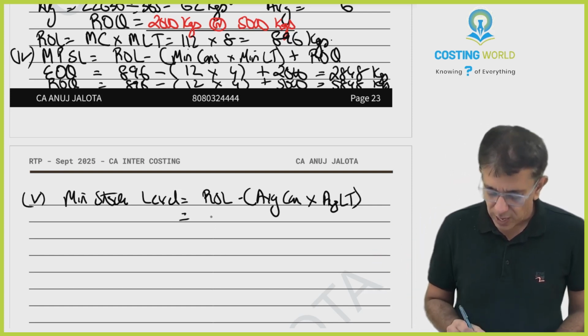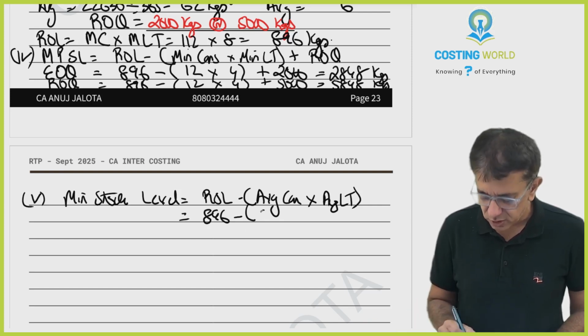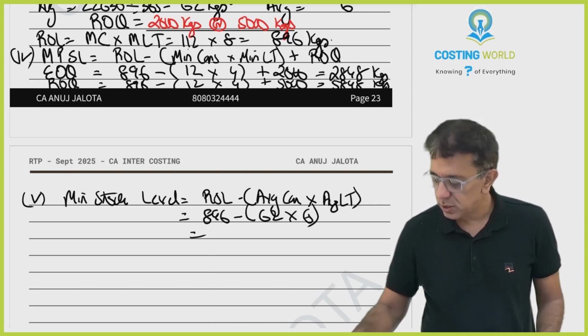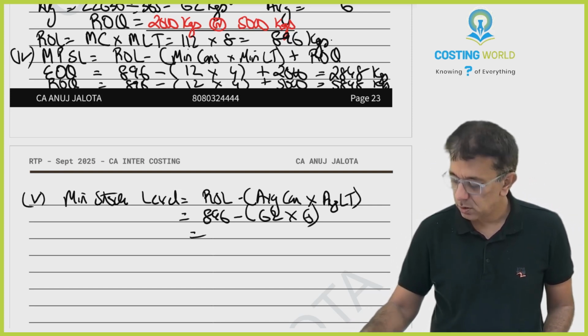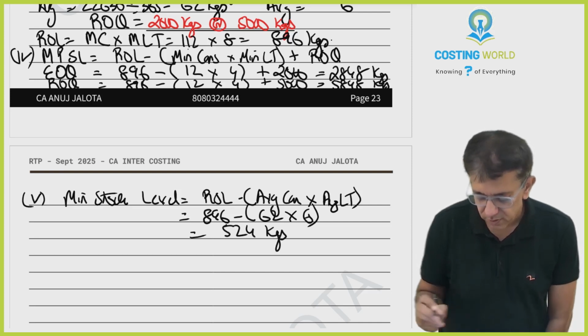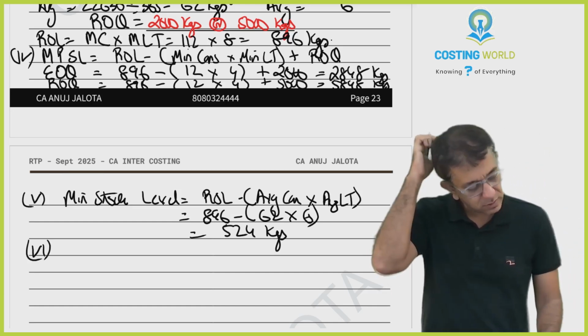Okay. So ROL was 896 minus average consumption is 62. Average lead time is 6. So 62 into 6. 524 kgs. Sixth.